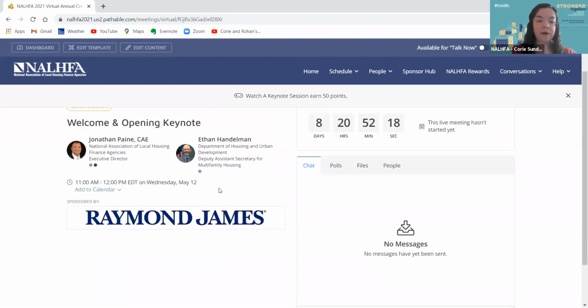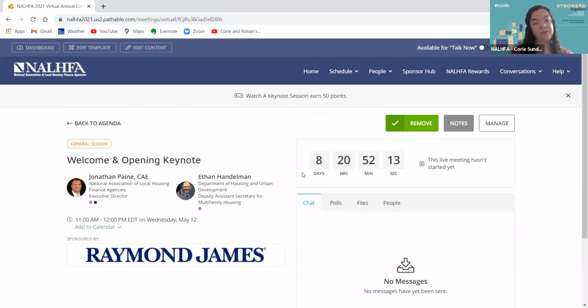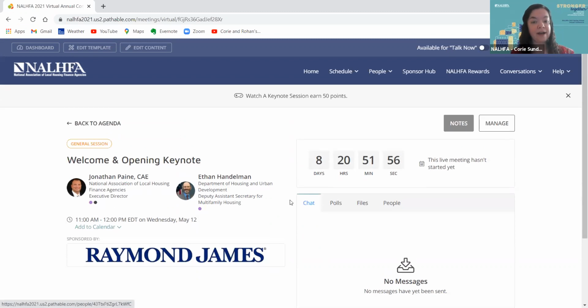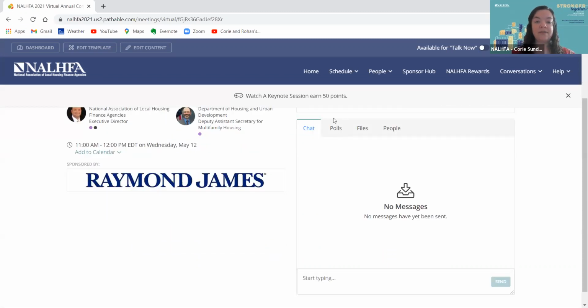You will see a video box appear right under the speakers here, or it may pop out a Zoom meeting automatically depending on your Zoom settings. If you are having any troubleshooting issues with audio or visual, there will be a link under the video option that will appear right here to pop out your Zoom meeting and troubleshoot that way. But we will be offering live tech support as well in this chat box here.